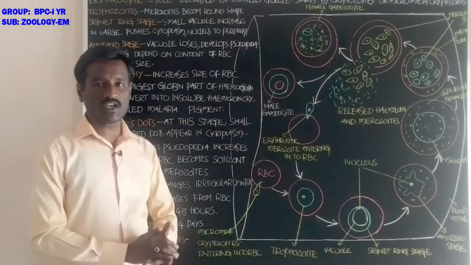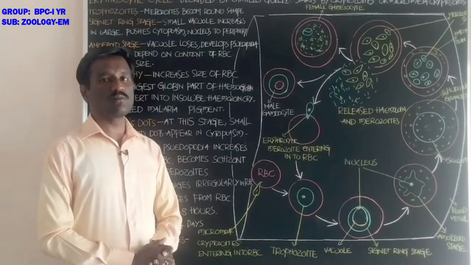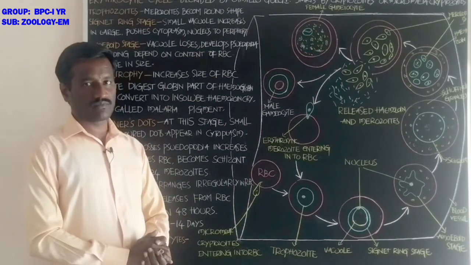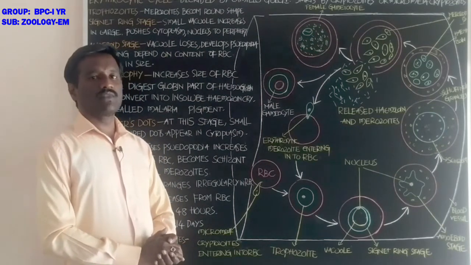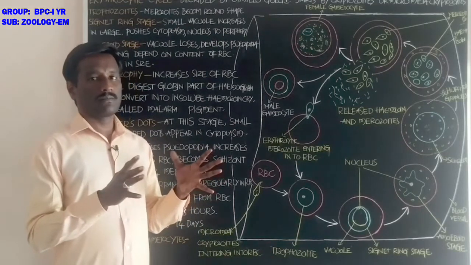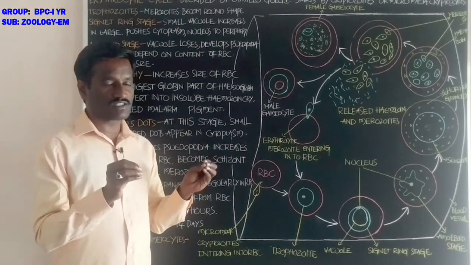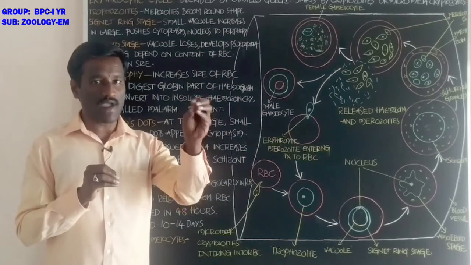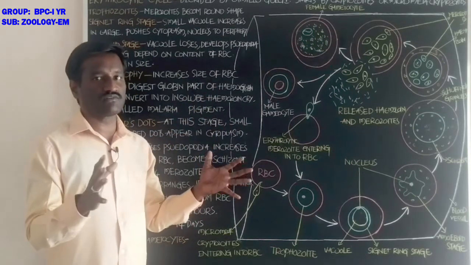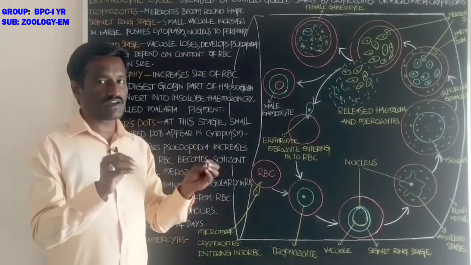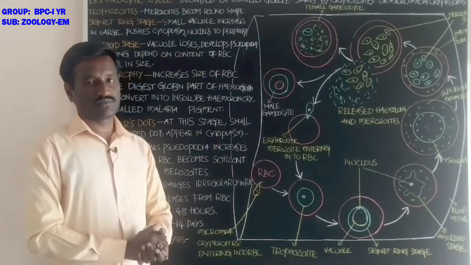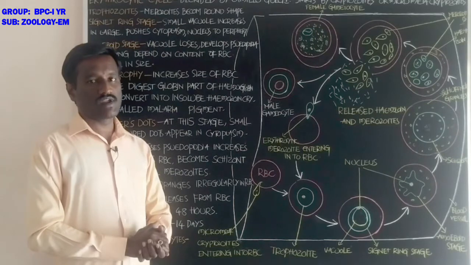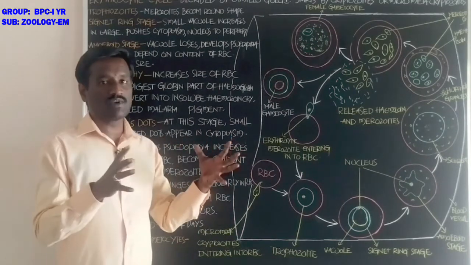What about the incubation period, students? Incubation period means the period between the entry of Plasmodium vivax in the stage of sporozoites into the blood of man and the appearance of the malarial symptoms.